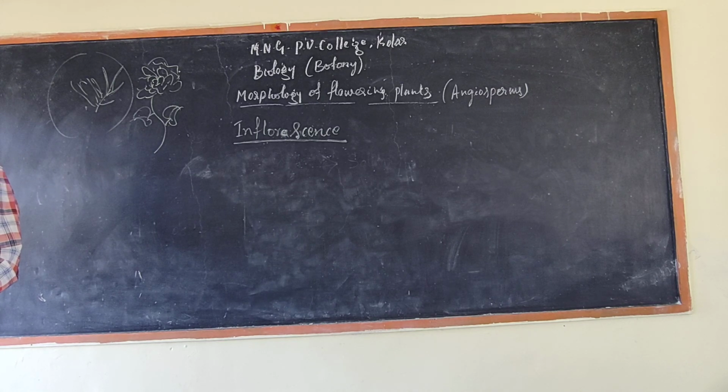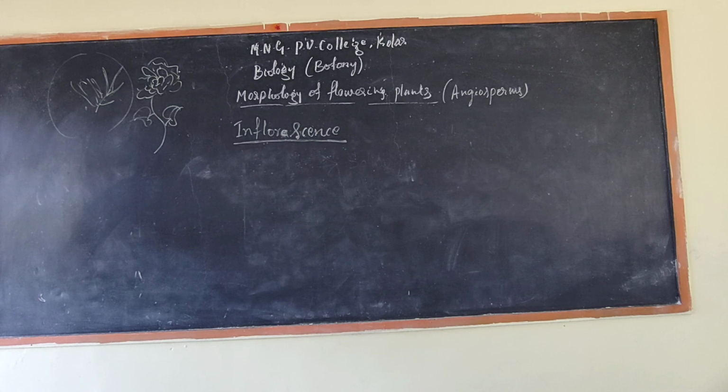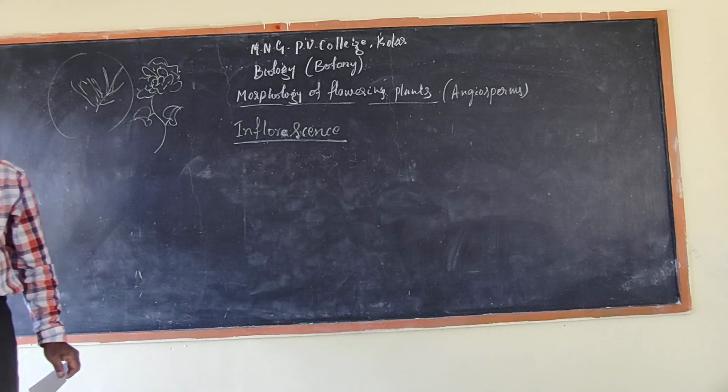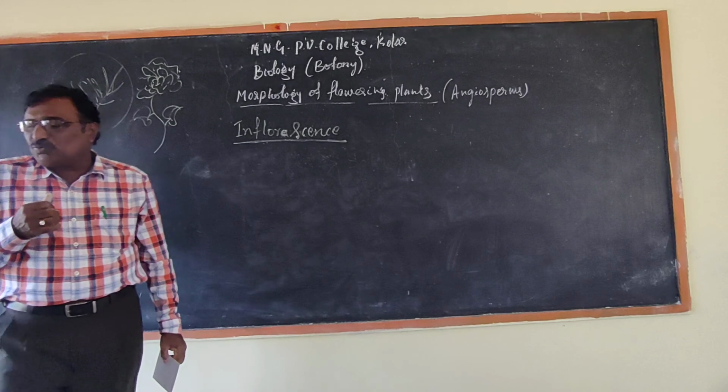Here, what character does racemose inflorescence have? What does the word indicate? I will explain. In racemose inflorescence, the flowers have a centripetal character. I think you already know the meaning of centrifugal and centripetal.